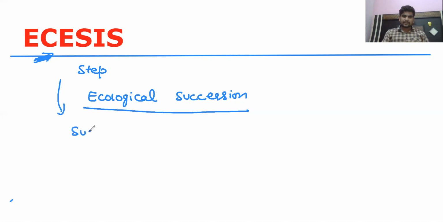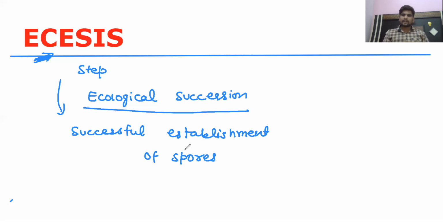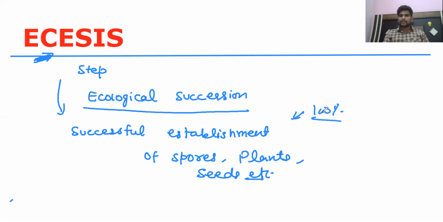ECESIS refers to the successful establishment of, if there are spores of the fungus or the lichens or the algae, or if there are plants themselves, or if there may be seeds, etc. So once they are migrated, it is not sure that they will successfully, or 100%, be germinated at the new place. If this is a new place, a bare area, some of the spores have arrived.